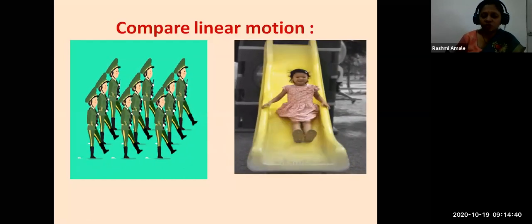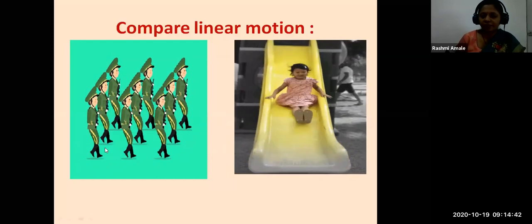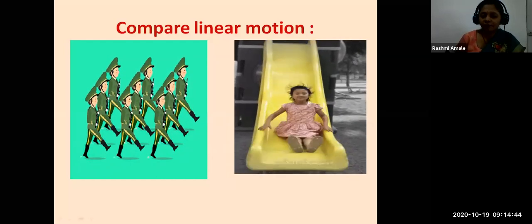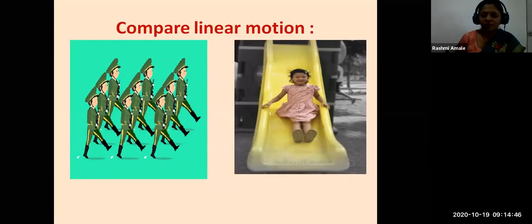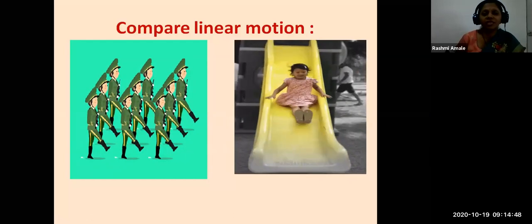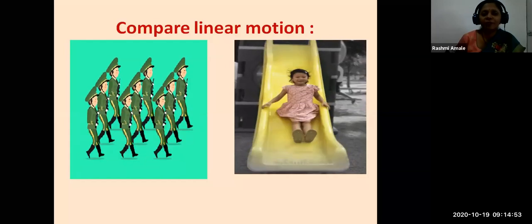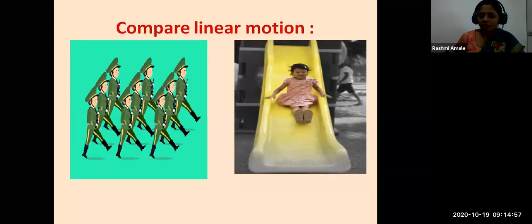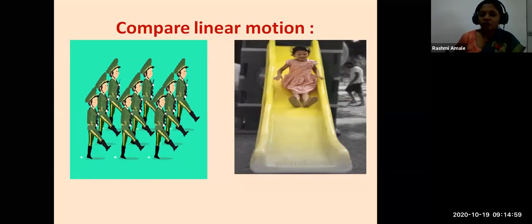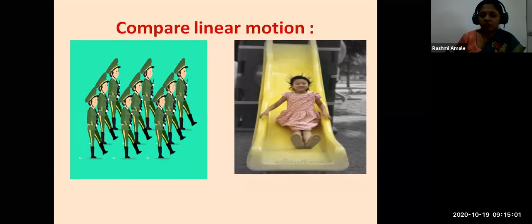The motion of soldiers in a parade is the same. During that period, not even a slight difference is seen. See their speed, it is the same. Whereas this girl coming down the slide does not appear to be uniform. Her motion does not appear to be uniform.